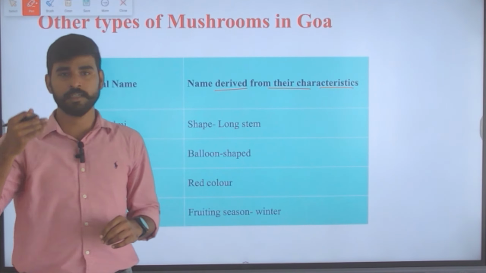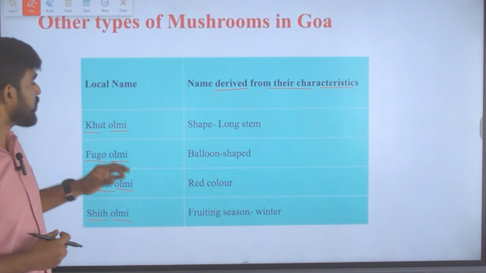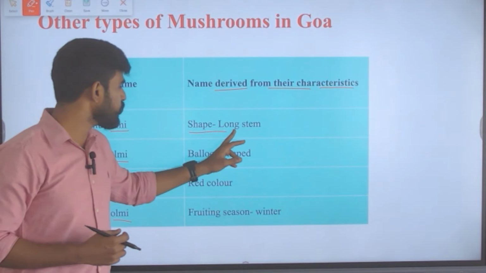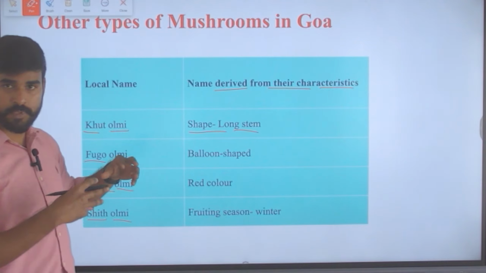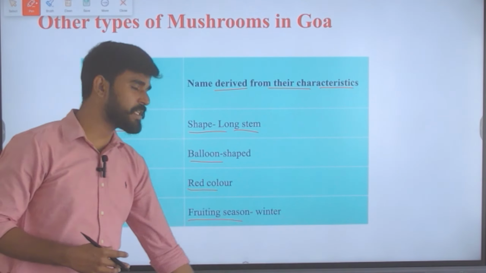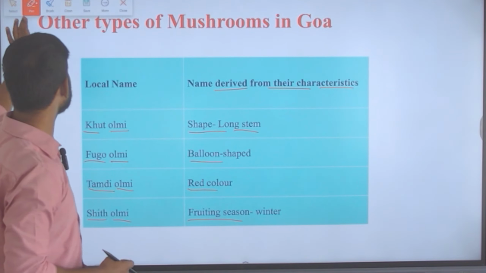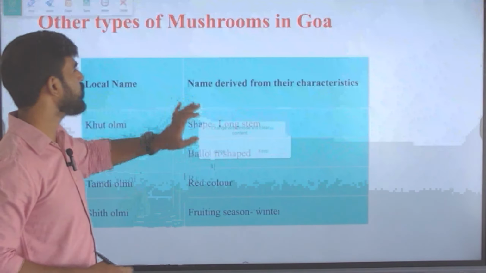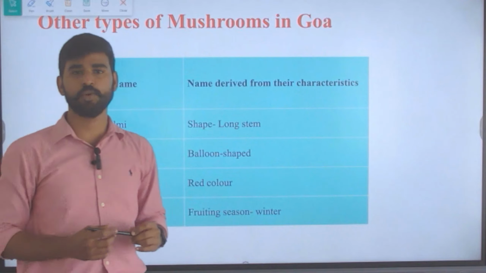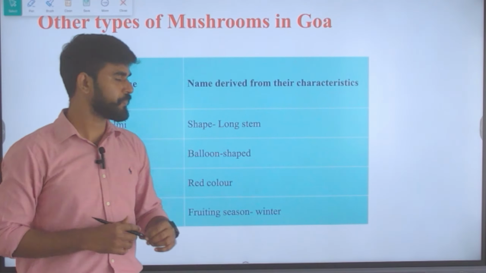Or these are species of which plant? It is mushroom species. Based on the stem shape and size, the shape, color and the fruiting season, they are named like this. So these are all the details which we need to know about this particular mushroom that is grown in Goa, that is Roen Olmi mushroom.